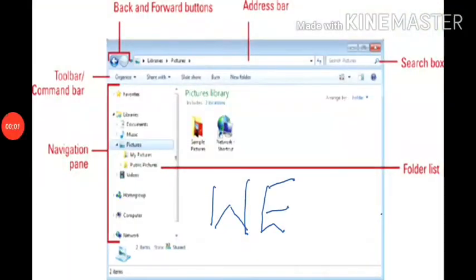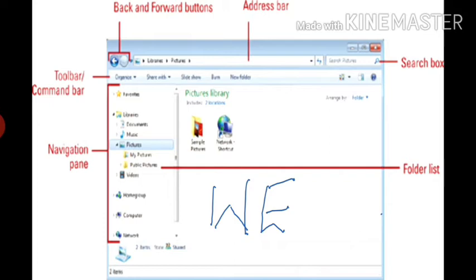Now coming to Windows Explorer. The Windows Explorer is an indispensable tool in an operating system. The meaning of indispensable is a necessary option in an operating system. With it we can organize and control the files and folders of different storage systems at our disposal. The meaning of disposal is decision. At our decision, we can organize and control the files and folders. The Windows Explorer is also known as File Manager.